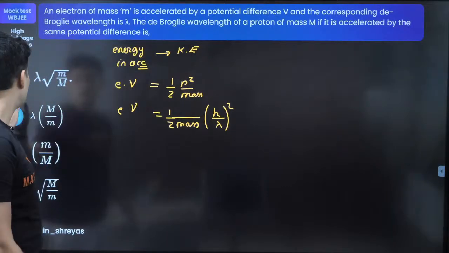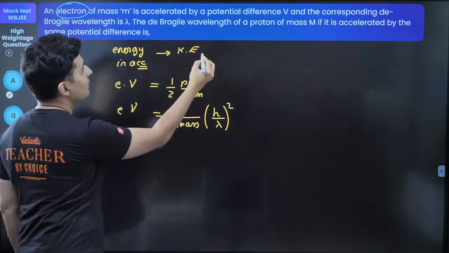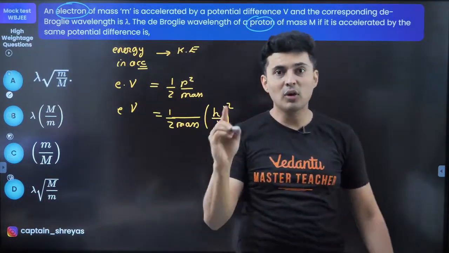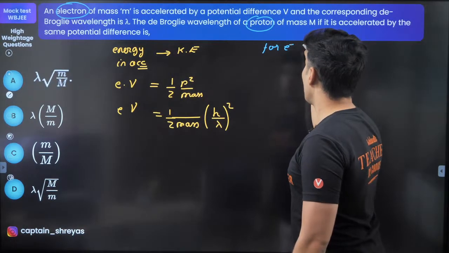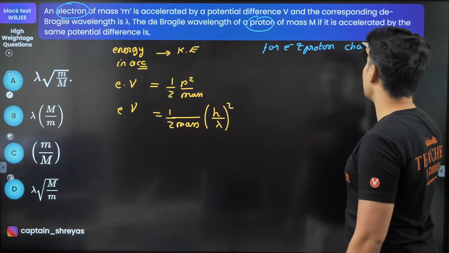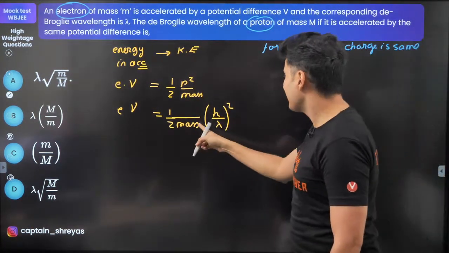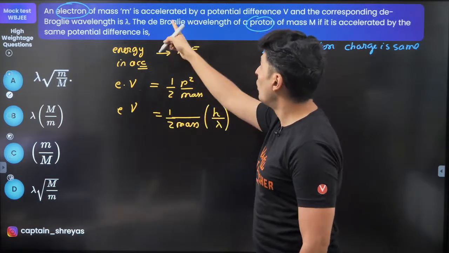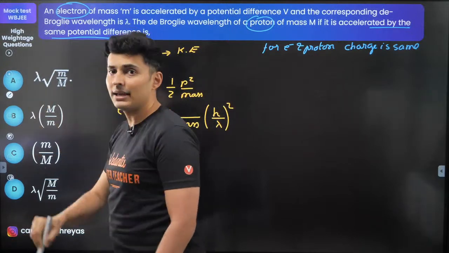Now if you look over here, the first one is an electron, the second one is a proton. Now if you compare electron and proton, charge is the same, and mass is different, h is constant, voltage is also the same potential difference. Do you see that?